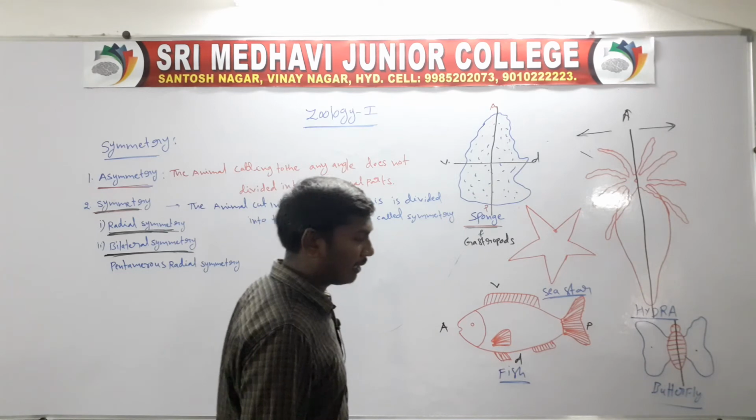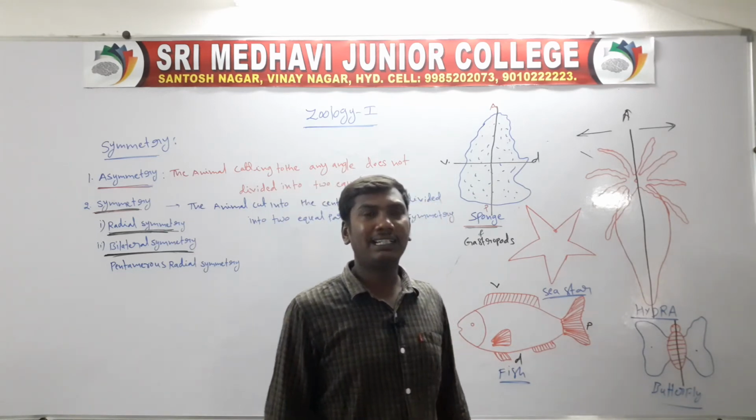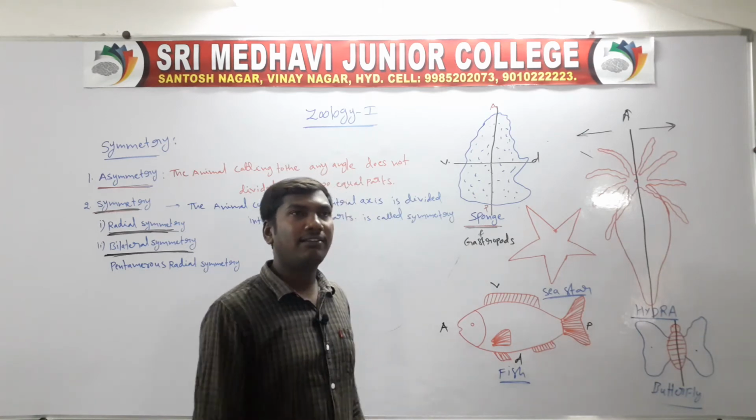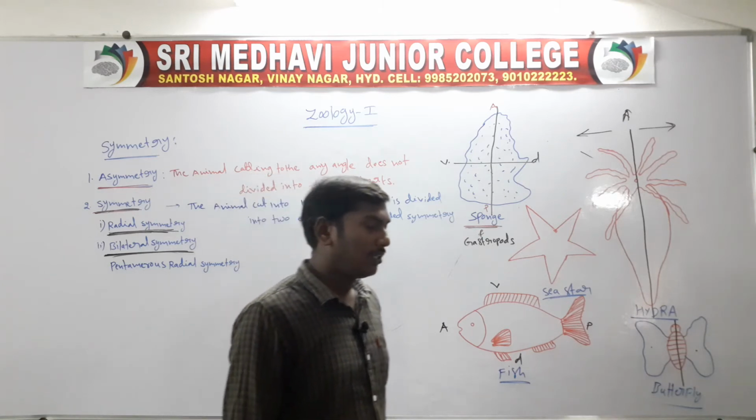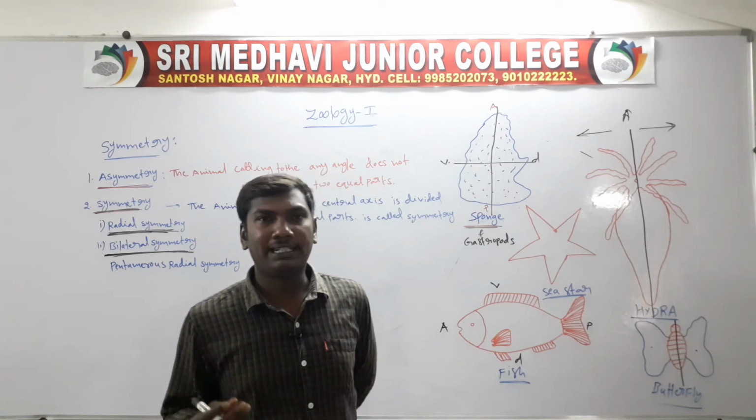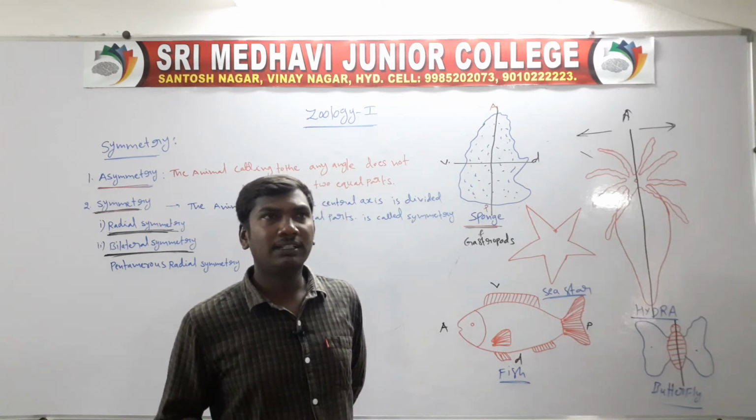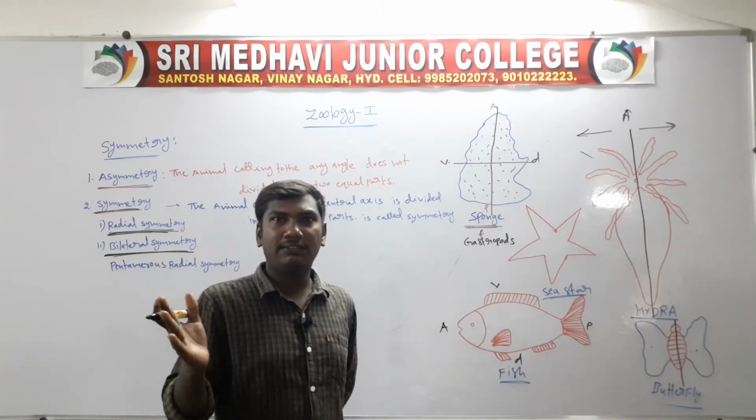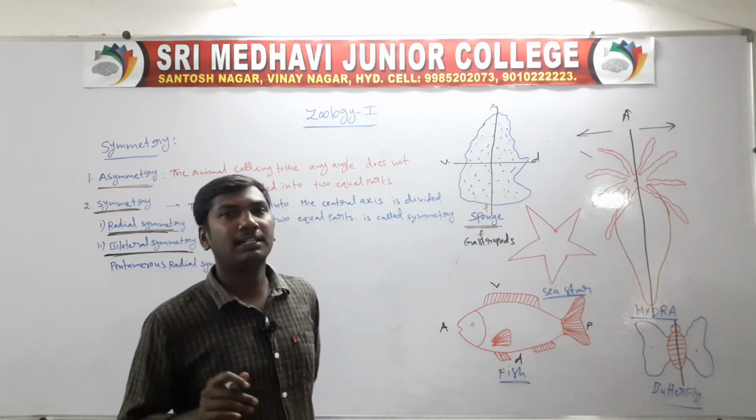Next one, bilateral symmetry animals are fast moving. Their sensory organs are well developed. This is called cephalization. So they can easily identify food materials. Next one, they can easily identify mates. The male organism identifies the female organism, and the female organism identifies the male organism.